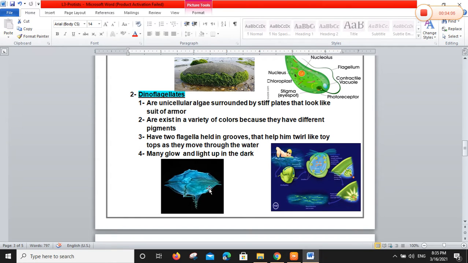They exist in a variety of colors because they have different pigments. Different pigments can glow in the dark. Yes, and light up. But when a swimmer comes, what happens? They disturb their movement in water.